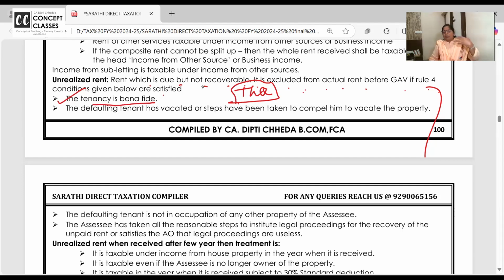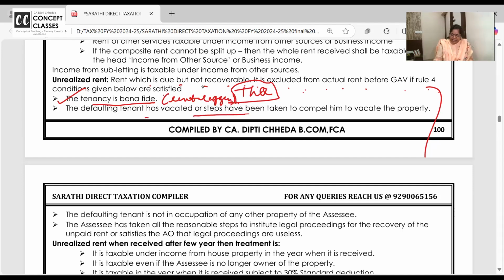Whenever we take property on rent or give property, there's an agreement. And nowadays the agreements are done for 11 months. Every 11 months it will change. Every 12 months rent will increase by 5%, right? So anyone around you, any of your parents, brothers have given the property on rent, or you are staying in a rented house, please ask your parents to show you the rental agreement and read it. So the tenancy is bona fide. I want all of you to write here: rental agreement.